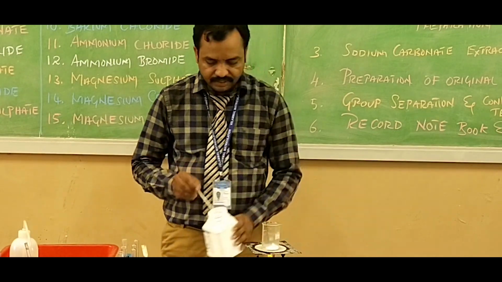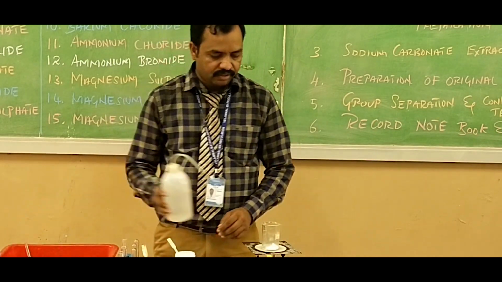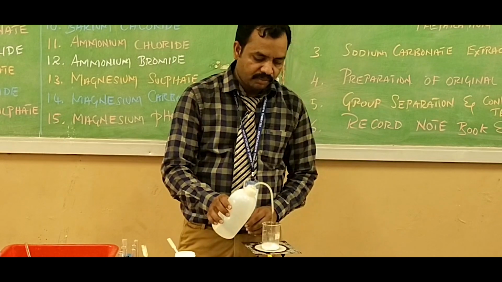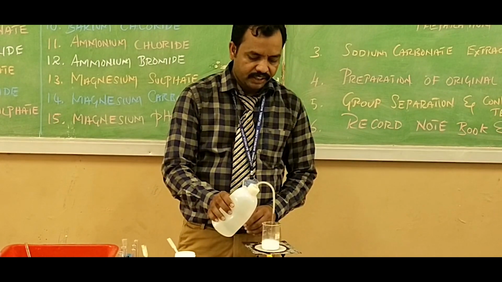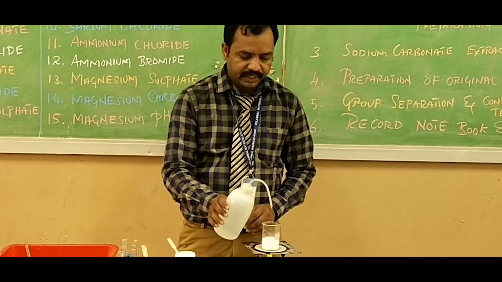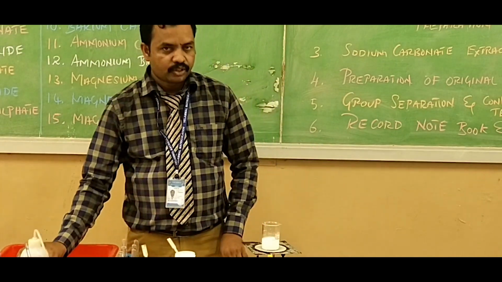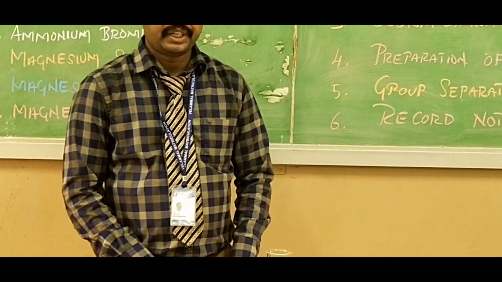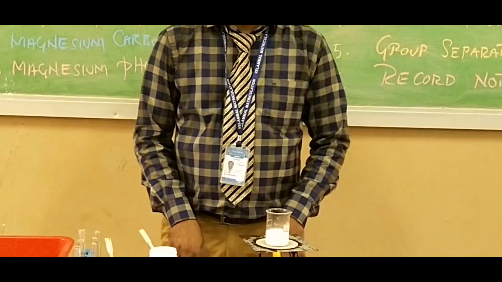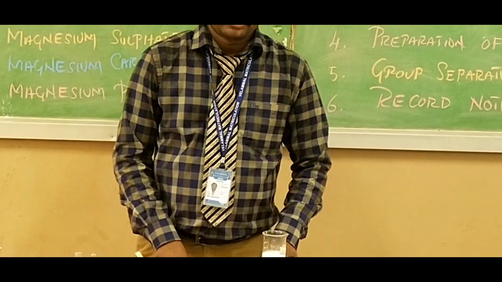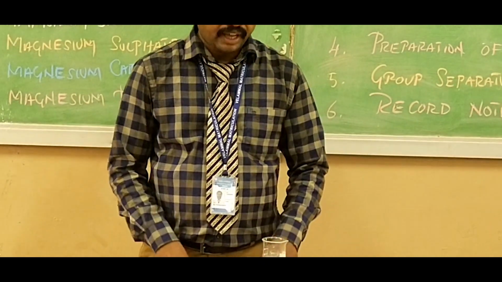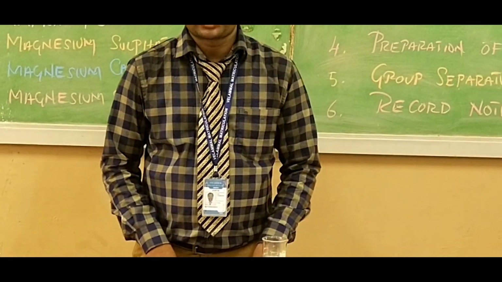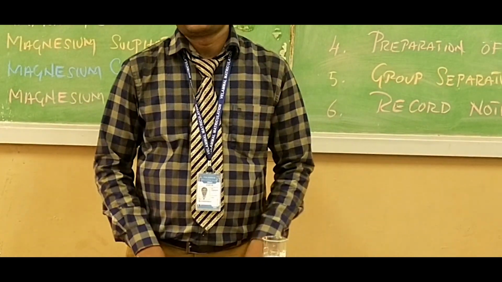Then we add nearly 10 to 15 ml of distilled water into this mixture. Now the beaker contains lead nitrate, sodium carbonate and distilled water. We heat this mixture for nearly 10 to 15 minutes. After heating, we filter and cool the mixture. Then we go for the further test.